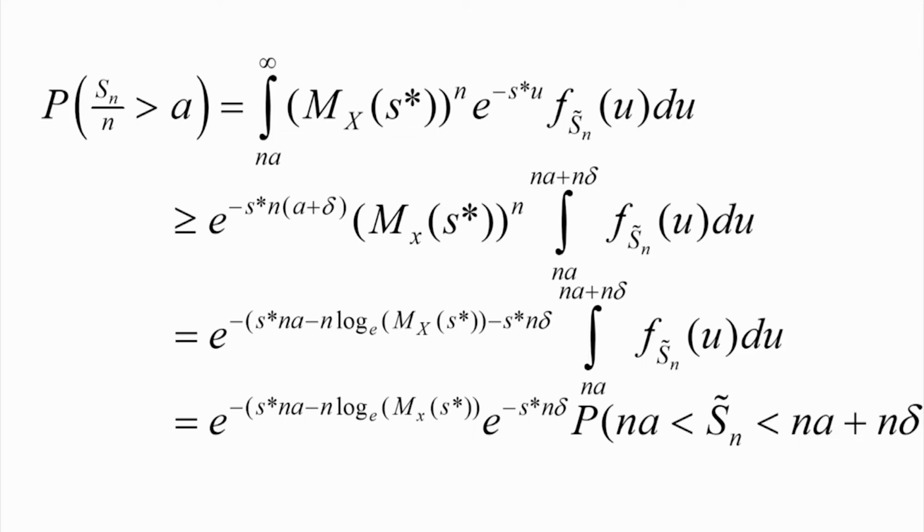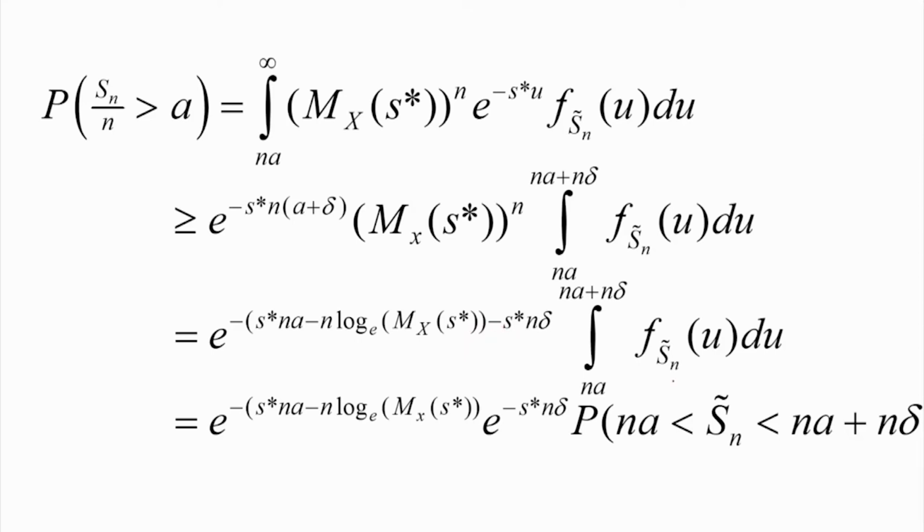So we can now write this in terms of log, so that we have e to the power minus S star Na, minus n log of Mx of S star, minus S star n delta.